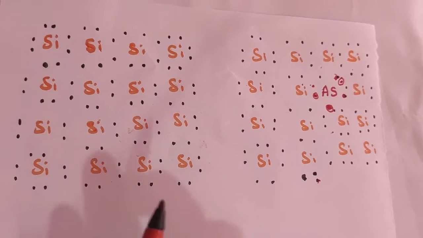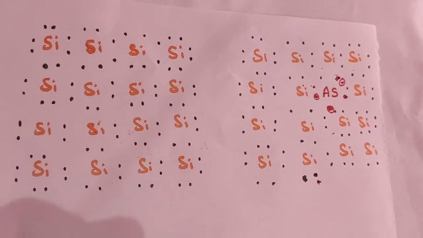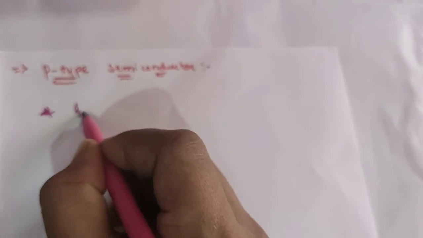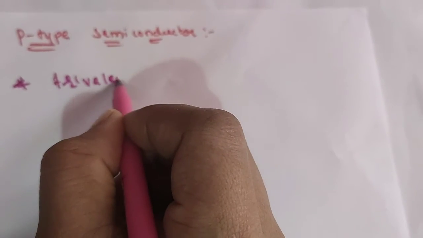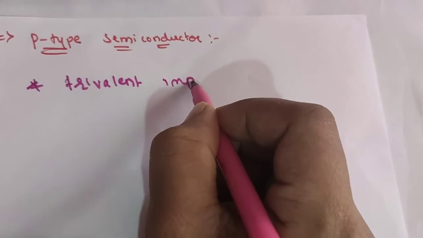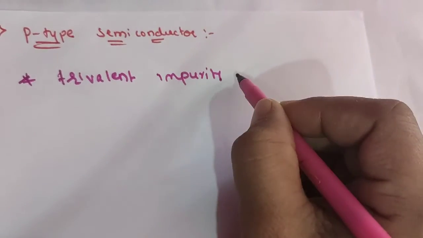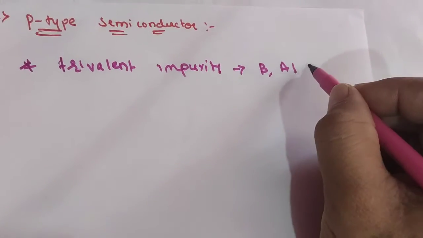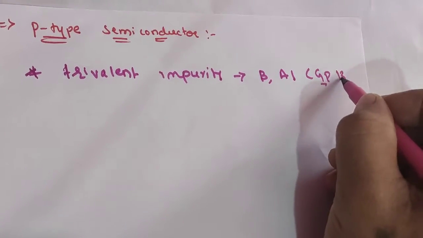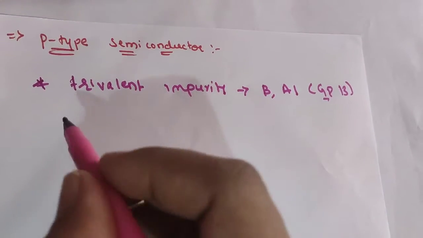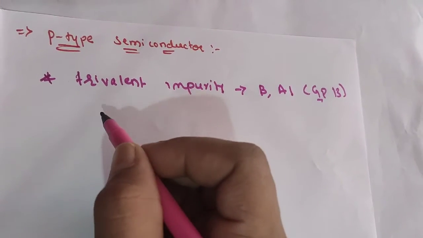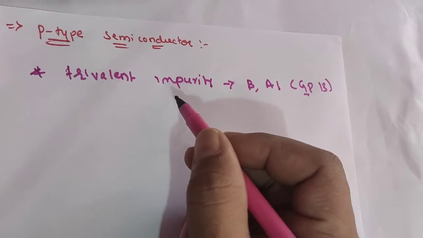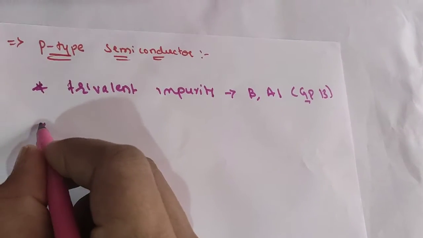Now let us learn about P type semiconductors. When a trivalent impurity is added, trivalent impurities like boron, aluminum or gallium, that is, a group 13 element, is added to the host. Some host atoms are replaced by them. So the place where the fourth valence electron is missing is called an electron hole.